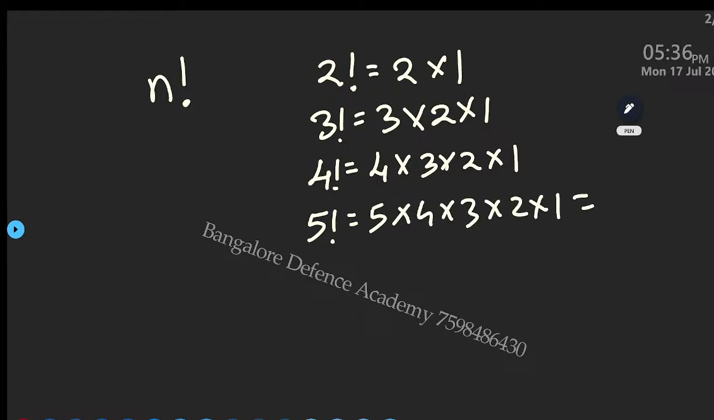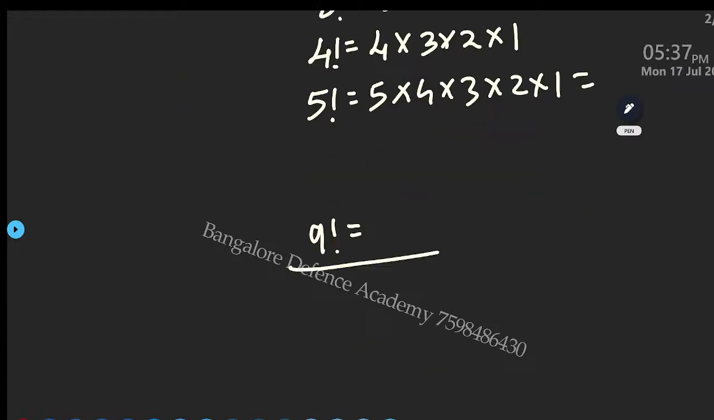Now those who are in first PU, second PU trying for competitive examination, you should learn by heart the values up to 9 factorial. Because beyond 9 factorial they are not going to ask questions. Okay, so I want in your notebook the values of 2 factorial, 3, 4, 5 till 9. Start doing it. Quickly do it.